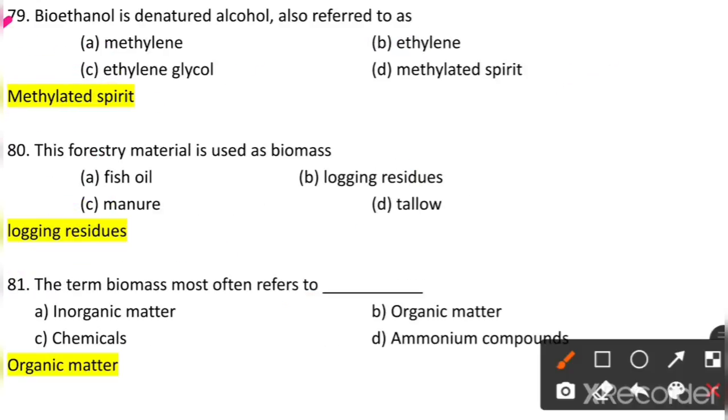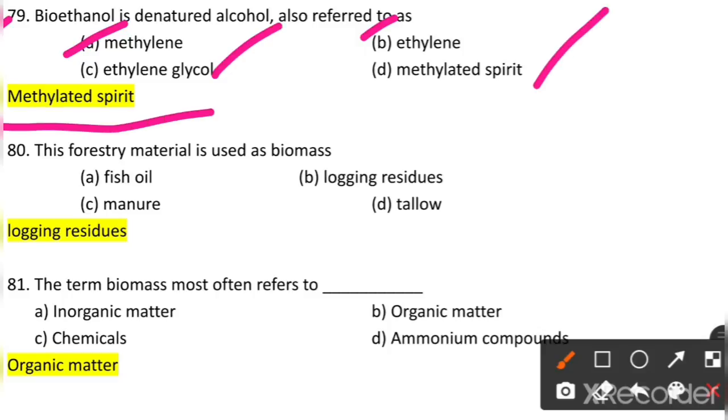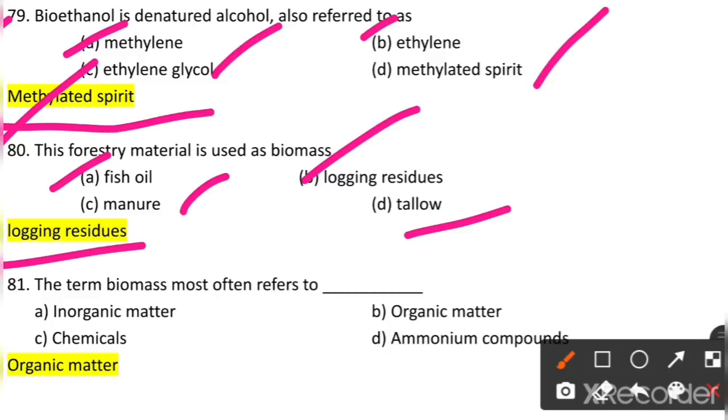Bioethanol is denatured alcohol, also referred to as what? Methylene, ethylene, ethylene glycol or methylated spirit. So it is referred to as methylated spirit. This forestry material is used as a biomass: fish oil, logging residues, manure or tallow. Which is the forest material used as a biomass? So logging residues, option B is the correct one, which is used as a biomass.